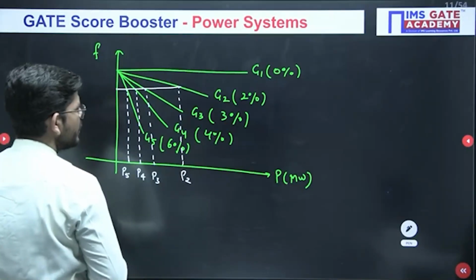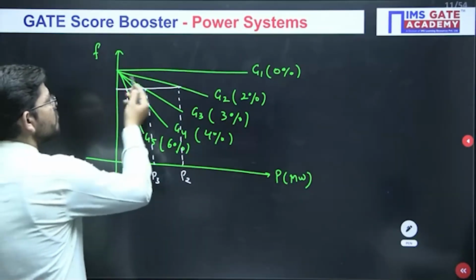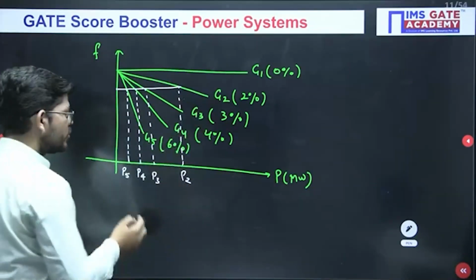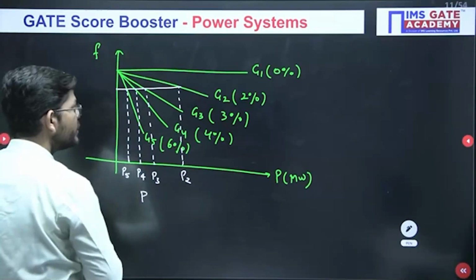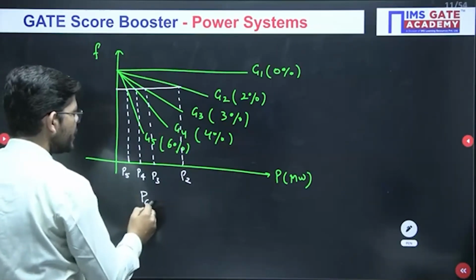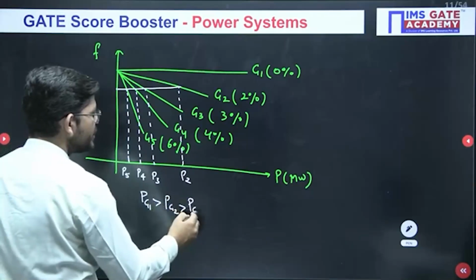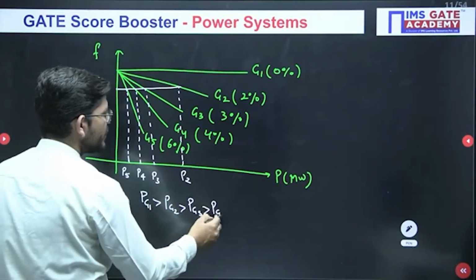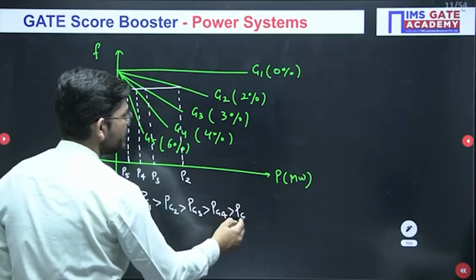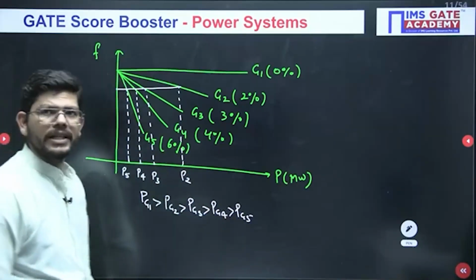And there is no relation with G1, isn't it? So the power shared by generator G1, PG1 will be greater than PG2, greater than PG3, greater than PG4, greater than PG5 as per the droop characteristic, isn't it?